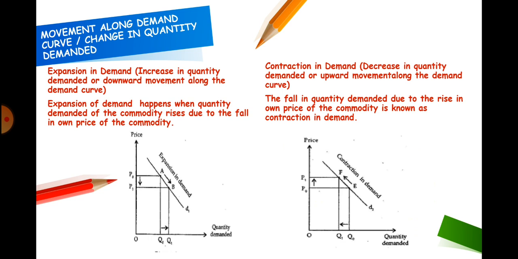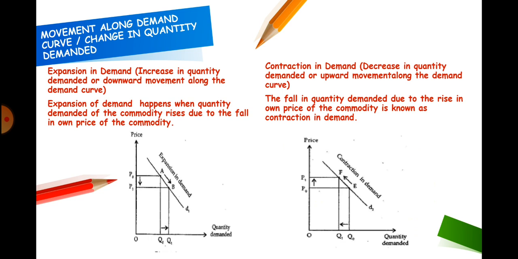Then, contraction of demand. Contraction of demand refers to decrease in the quantity demanded due to an increase in the own price. It is shown in figure 2 and it is depicted by upward movement on the demand curve.